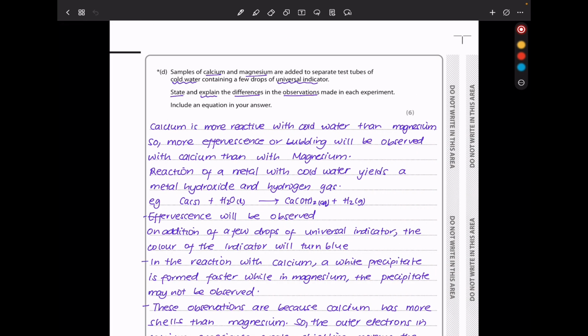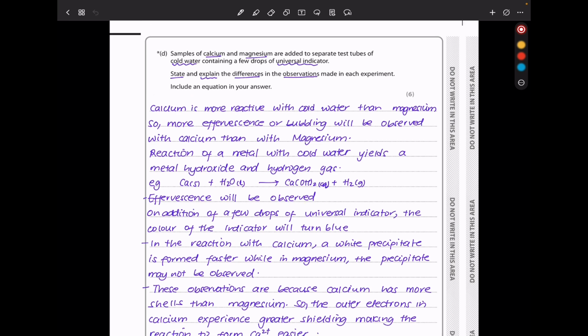In part D, they say samples of calcium and magnesium are added to separate test tubes of cold water containing a few drops of universal indicator. State and explain the differences in the observations made in each experiment. Include an equation in your answer. Because this is cold water, the reaction with calcium is going to be a little bit faster in comparison to the reaction with magnesium.